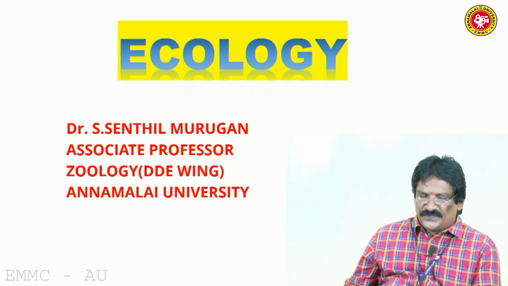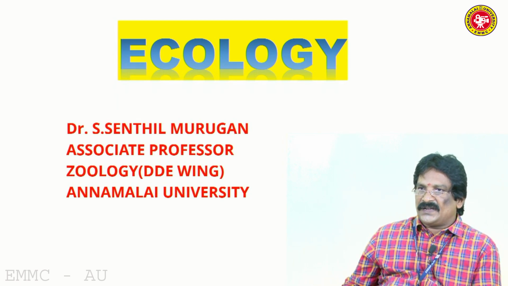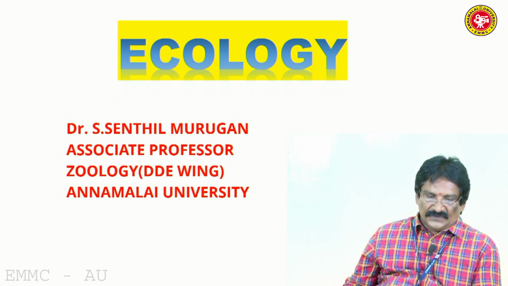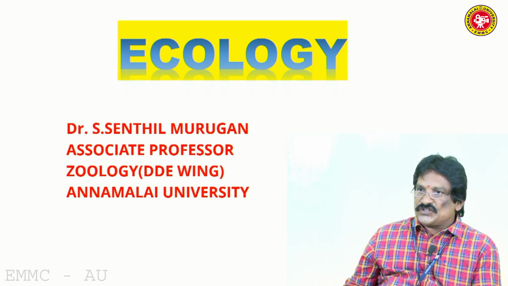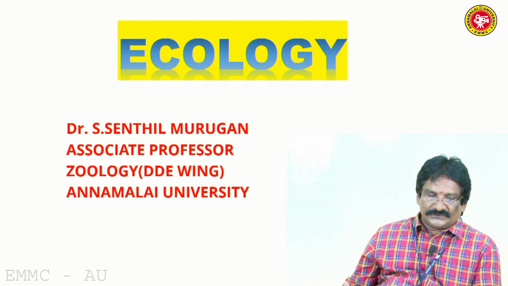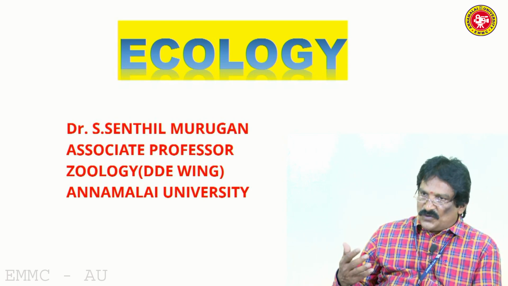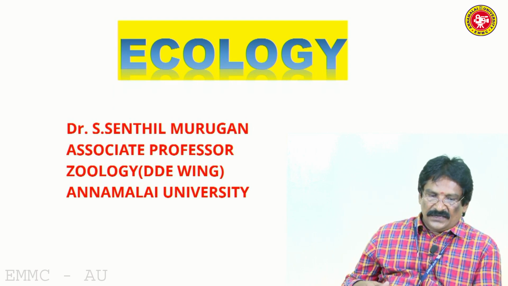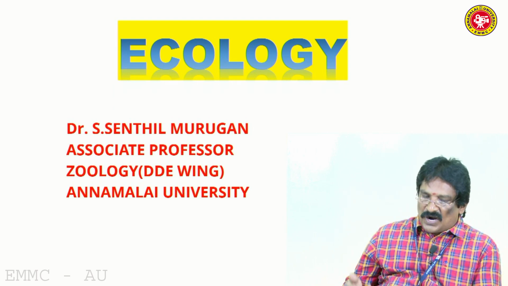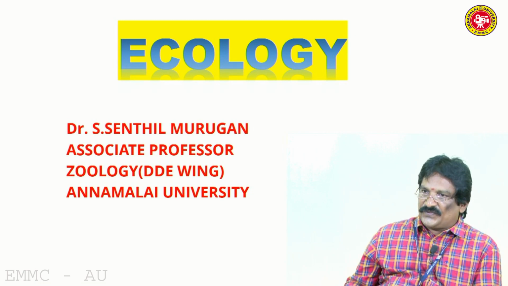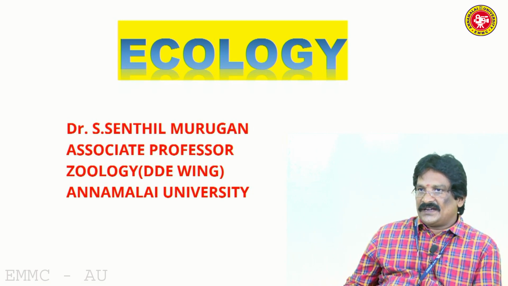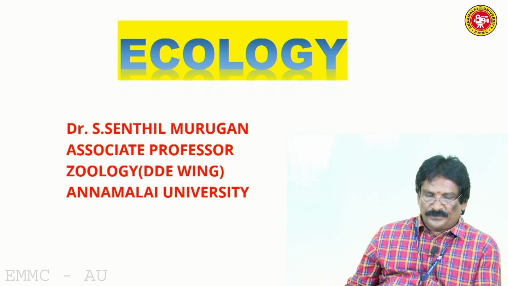First, atmosphere refers to air. Hydrosphere refers to water. Biosphere refers to organisms. Lithosphere refers to land. So, atmosphere refers to air, hydrosphere to water, lithosphere to land, and biosphere to organisms.